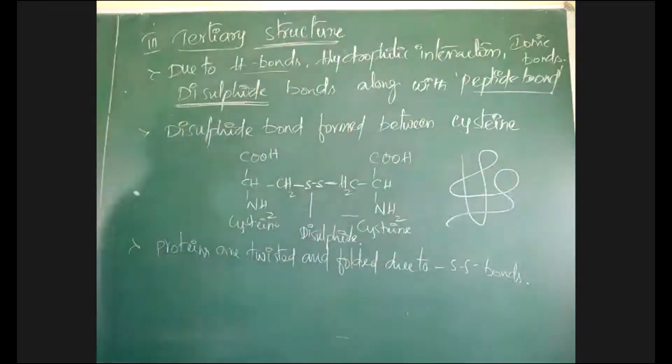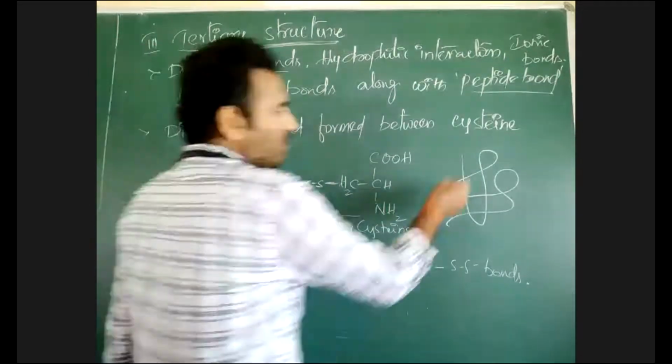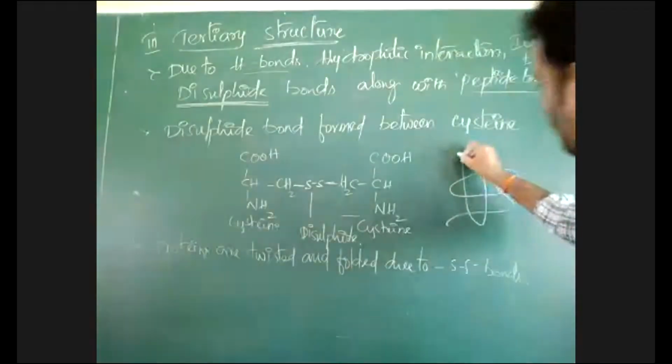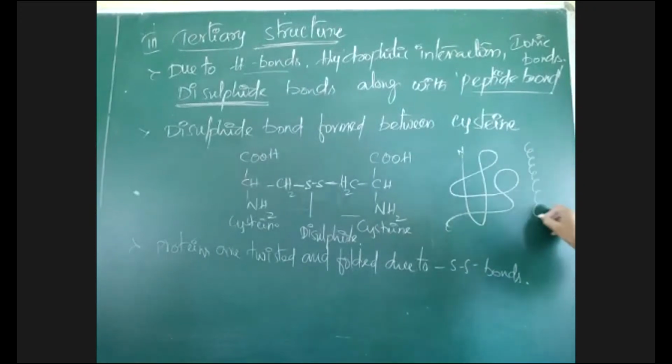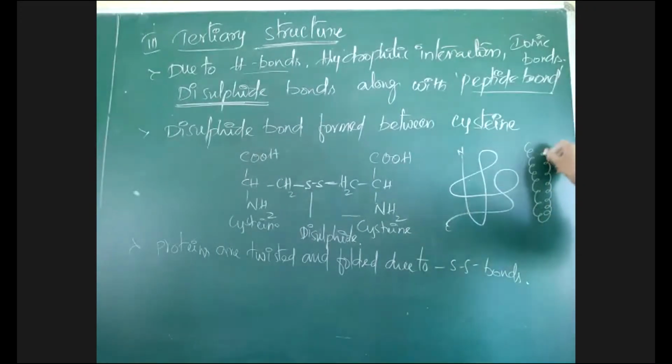Like this, the myoglobin backbone will form. What is this myoglobin backbone and how is it forming? Here the protein chain will be there. Suppose there is an N terminal and a C terminal.